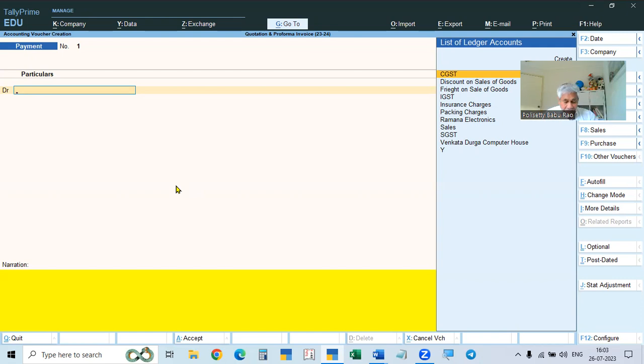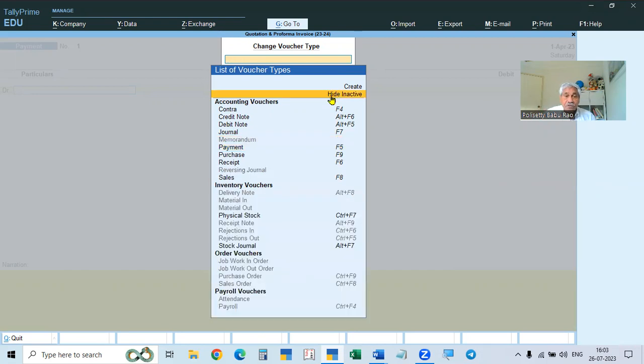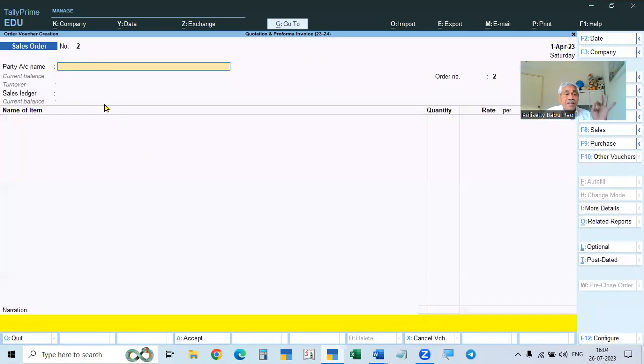Now we will go to this sales order voucher, but where is the voucher? So go to F10, and all these active vouchers are available now, and we will go to inactive, show inactive. We will go to order vouchers, say here sales order, that is required. Control F8. F8 is sales order. If you click that, you will get that. You need to activate the sales order voucher. Do you want to activate now? Click yes. So if you click yes, we will get the sales order.